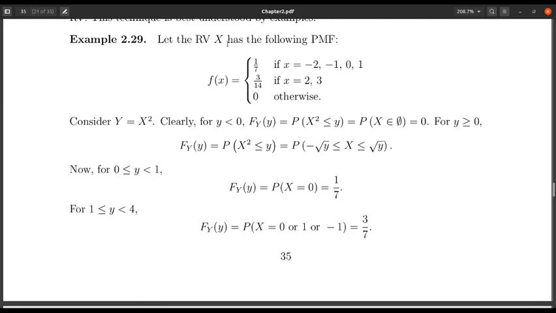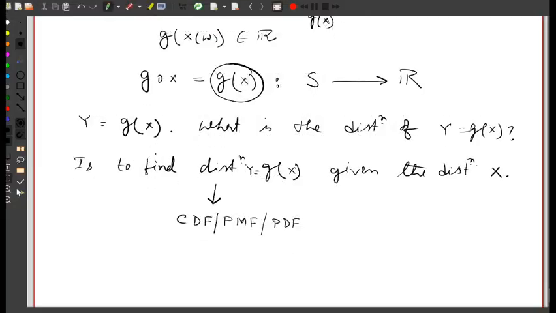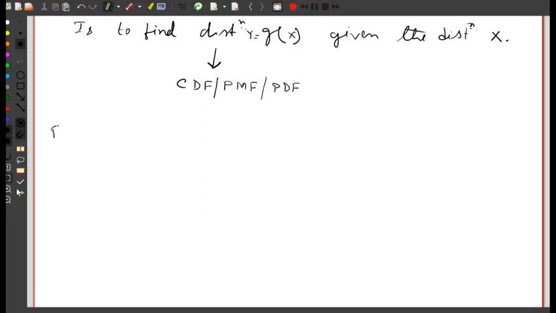Suppose X is a discrete random variable and the PMF of X is given by this function. Notice the support in this case: the support is -2, -1, 0, 1, 2 and 3. Now suppose the g function is x square. So this is the example.